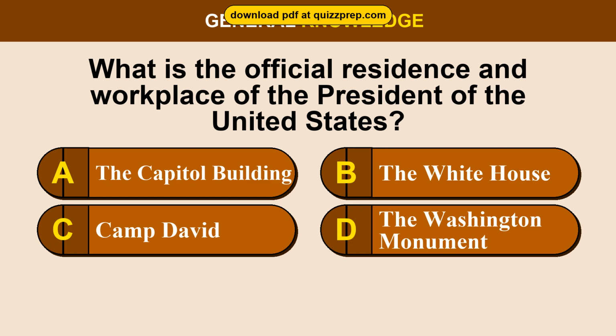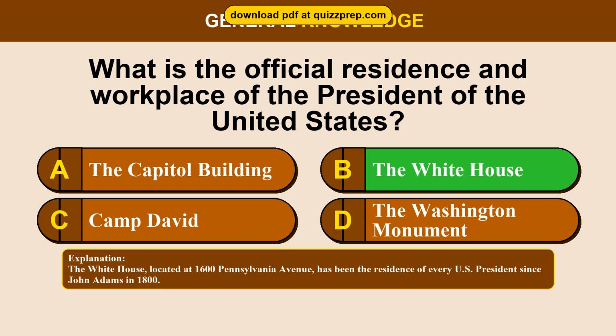Question 41. What is the official residence and workplace of the President of the United States? Option A, the Capitol Building. Option B, the White House. Option C, Camp David. Option D, the Washington Monument. The correct answer is option B, the White House. The White House, located at 1600 Pennsylvania Avenue, has been the residence of every U.S. president since John Adams in 1800.